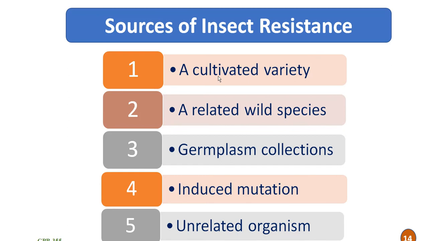Then the last one is unrelated organisms. For example, in case of cotton, we all know that the gene from Bacillus thuringiensis, or the Bt gene, is inserted in the cotton through genetic engineering, and using these unrelated organisms gives insect resistance. So these are the different sources of insect resistance.